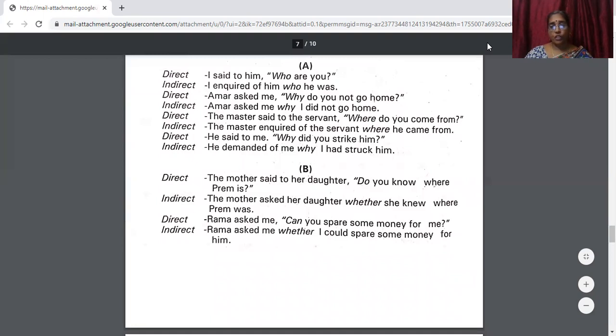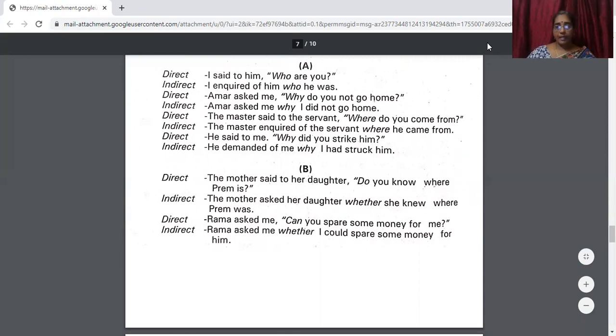So first put the question to yourself and see what will be the answer, whether it's yes or no. If it is yes or no, then you have to use if or whether. Otherwise, the same as given in the previous set A sentences. As we have done there, we'll do the same. But in set B, we are using whether or if. Same way, let us see what will be the indirect speech here. The mother asked her daughter whether she knew where Prem was.